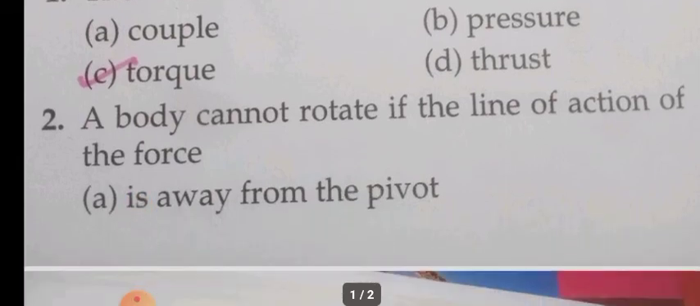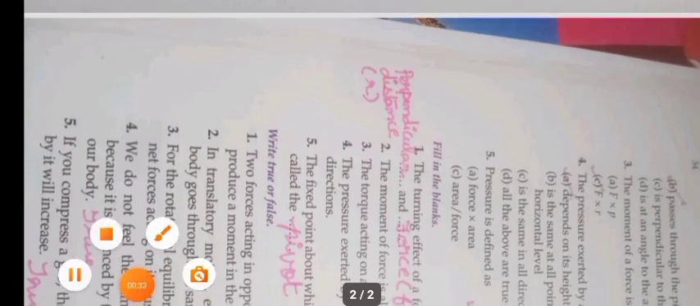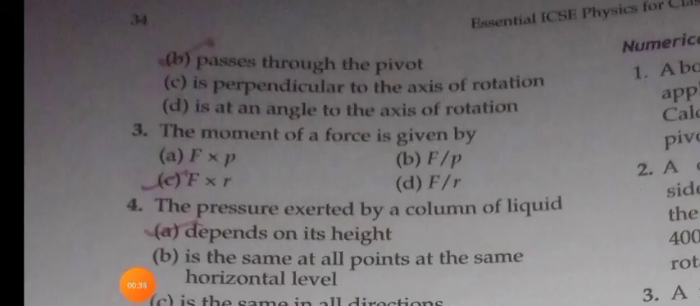Second one, a body cannot rotate if the line of action of the force is away from pivot, passes through the pivot, is perpendicular to the axis of rotation, is at an angle to the axis of rotation. So what's the answer? Passes through the pivot.